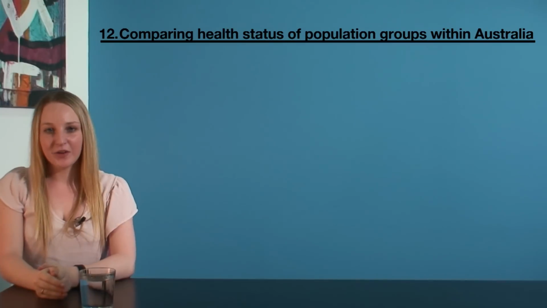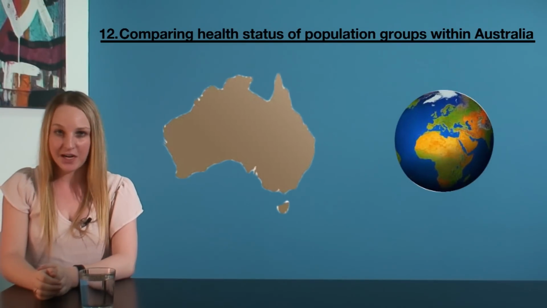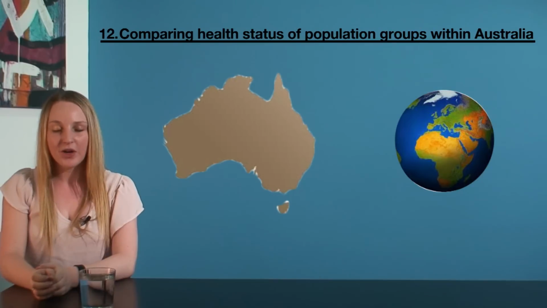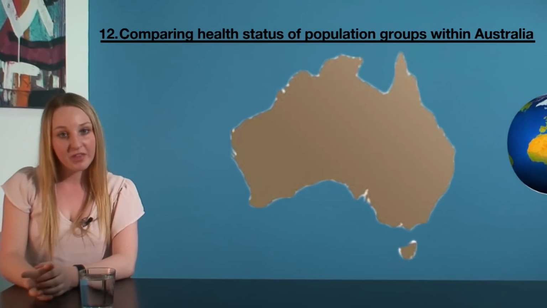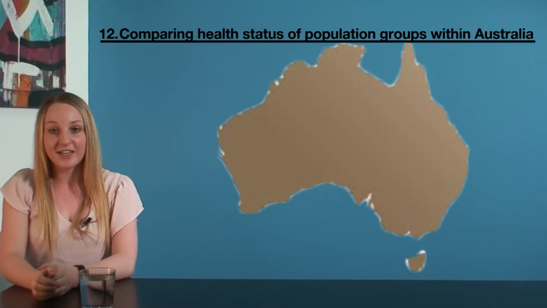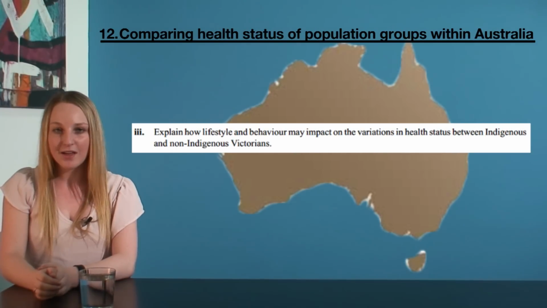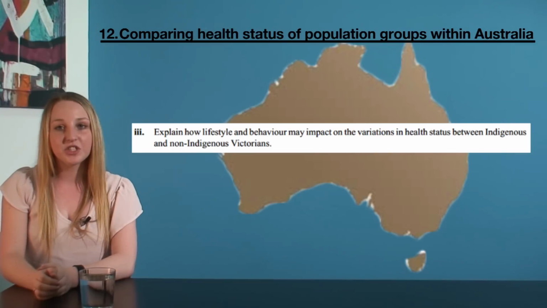Our last video looked at comparing the health status of Australia and other developed countries, but this video looks specifically at groups within Australia. Let's start by answering this question from a VCE exam. Explain how lifestyle and behaviour may impact on the variations in health status between Indigenous and non-Indigenous Victorians.